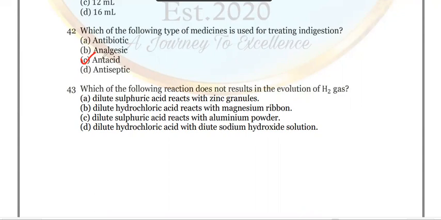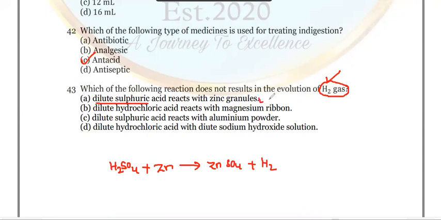Last question for today's session. We will continue the remaining questions in the next session. Which of the following reactions does not result in the evolution of H2 gas? Dilute sulfuric acid, H2SO4, reacts with zinc. Is it right? It gives ZnSO4, zinc sulfate, plus H2. So the first one is right, but not the correct option, since it is evolving H2 gas.